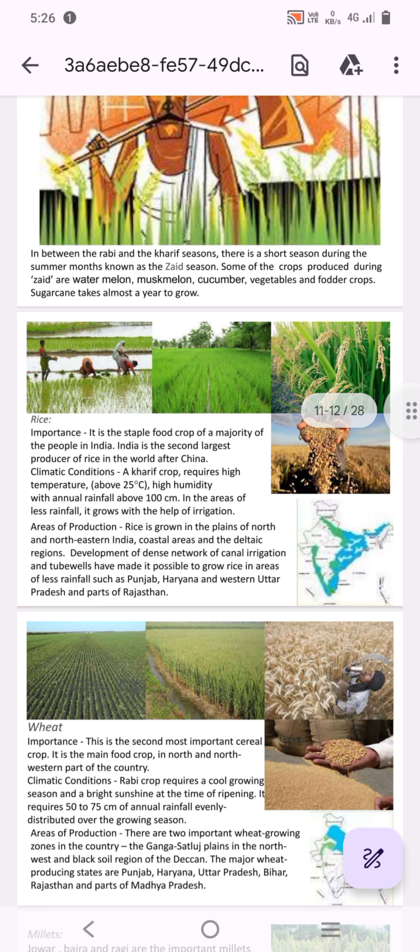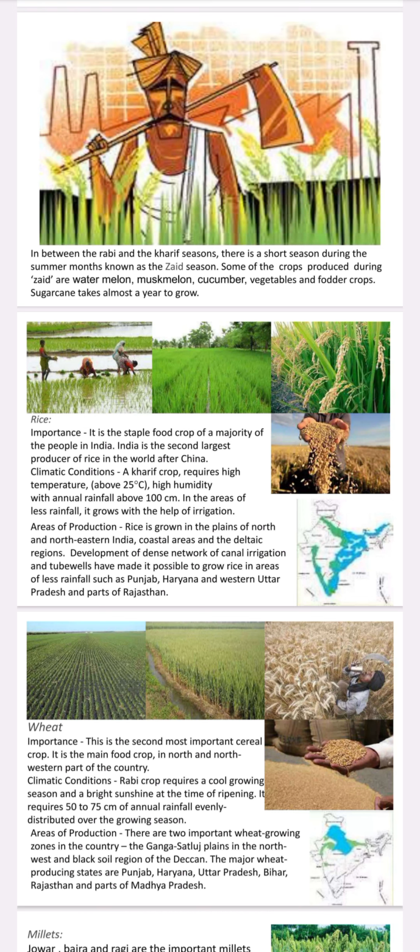Rice. Rice is the important staple food crop of the majority of the people in India. India is the second largest producer of rice in the world after China. Climatic conditions: a kharif crop, rice requires high temperature above 25 degrees Celsius, high humidity with annual rainfall above 100 centimeters. In areas of less rainfall, it grows with the help of irrigation.